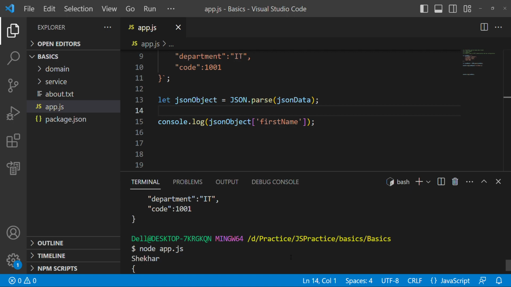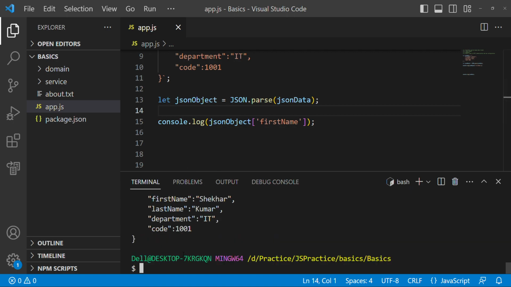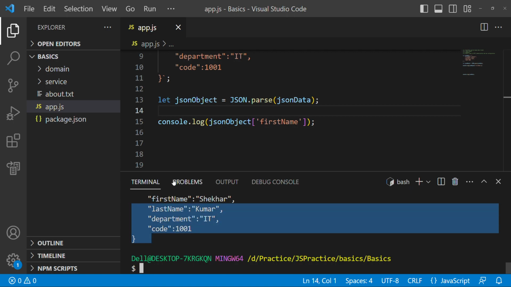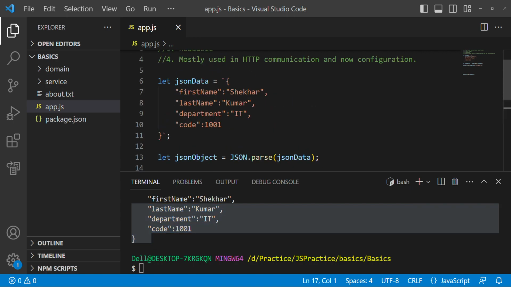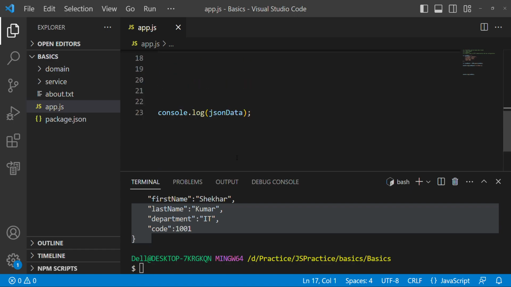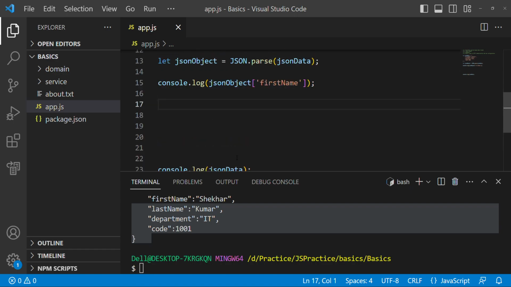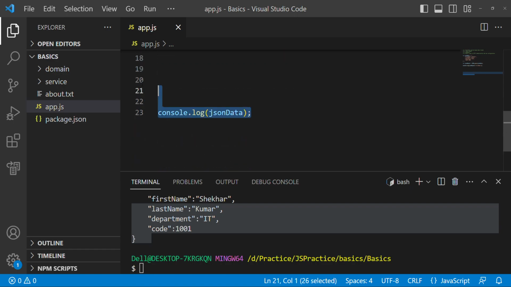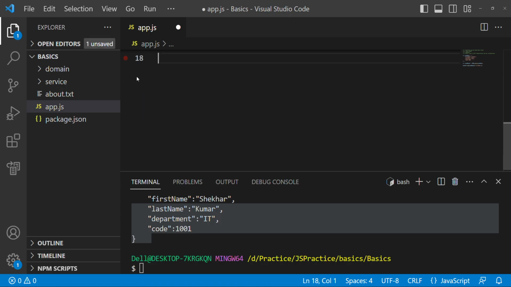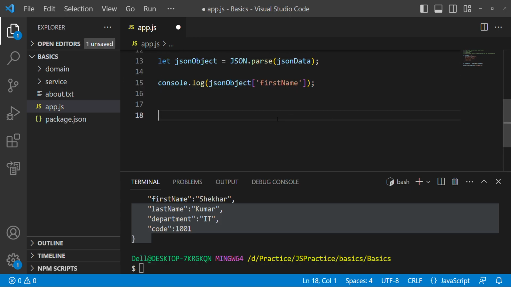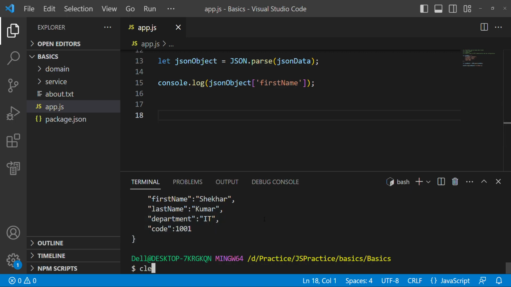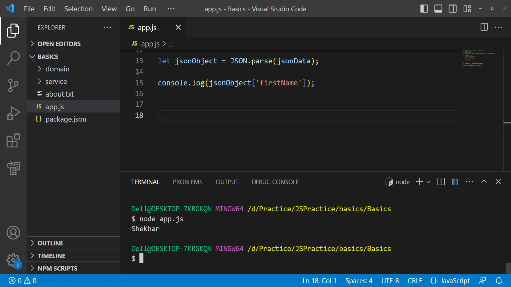I don't know where the entire JSON string is printing, maybe somewhere. Oh, sorry, this was a mistake. Let me print this again. You see this? I am able to get this name.